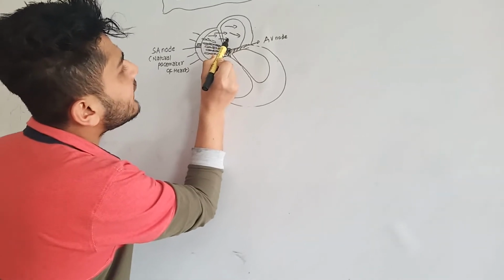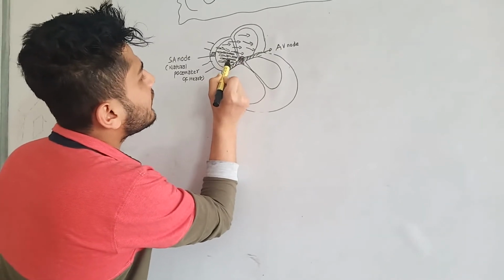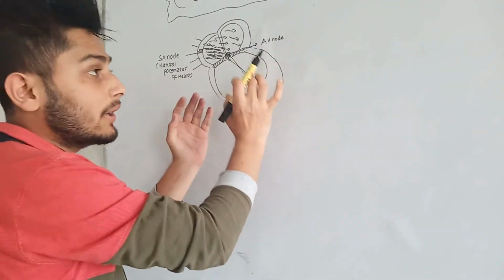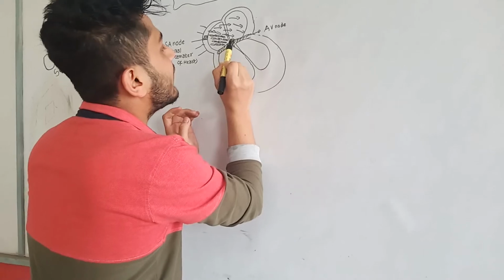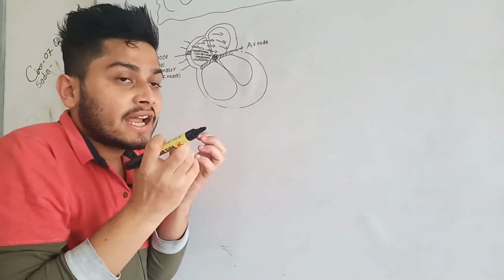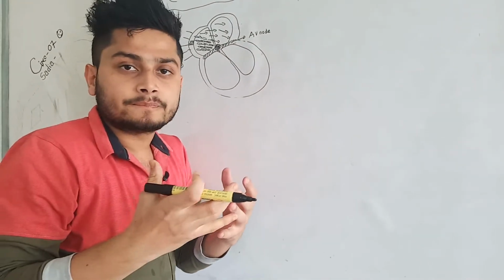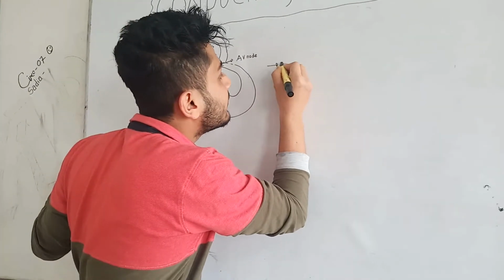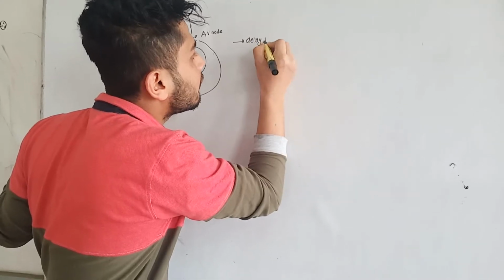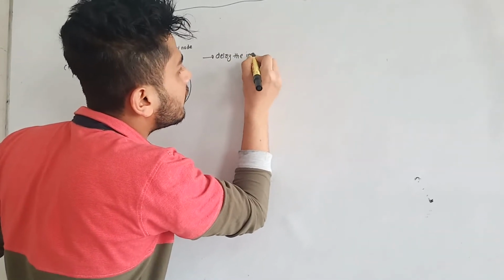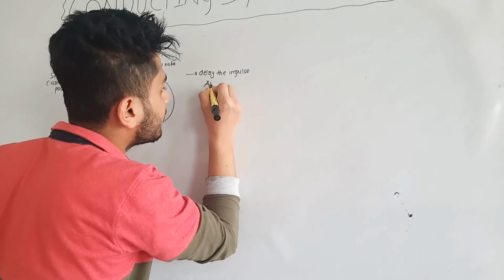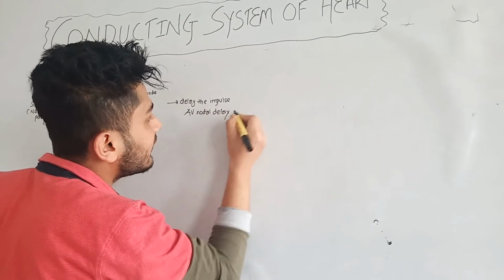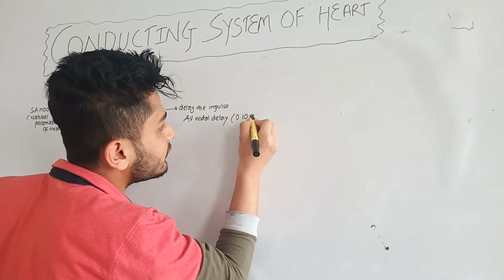So when the wave of contraction passes throughout the atria, the wave of contraction is generated here, and as a result, the blood will flow from here. But when the wave of contraction strikes the AV node, it will consume or take some impulse, so it will delay the impulse, which is also called AV nodal delay, approximately 0.10 seconds.